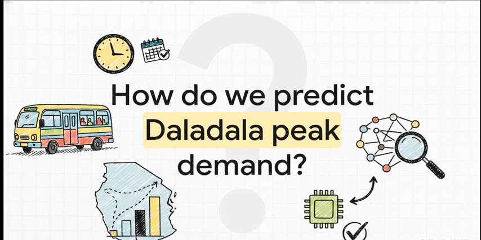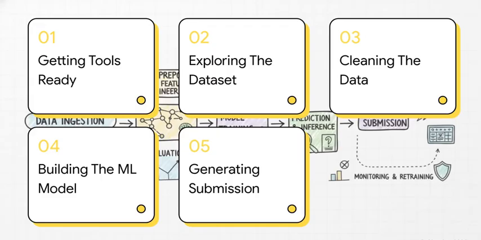Now, if you're not familiar, Daladalas are those iconic minibuses that are literally the lifeblood of transportation in Tanzania. They weave through these vibrant, busy streets, getting thousands of people where they need to go every single day. The mission for this ML challenge is pretty fascinating. We need to look at historical data and predict if a specific Daladala route is going to hit peak demand at a given hour on a given day in a specific city. No pressure, right?